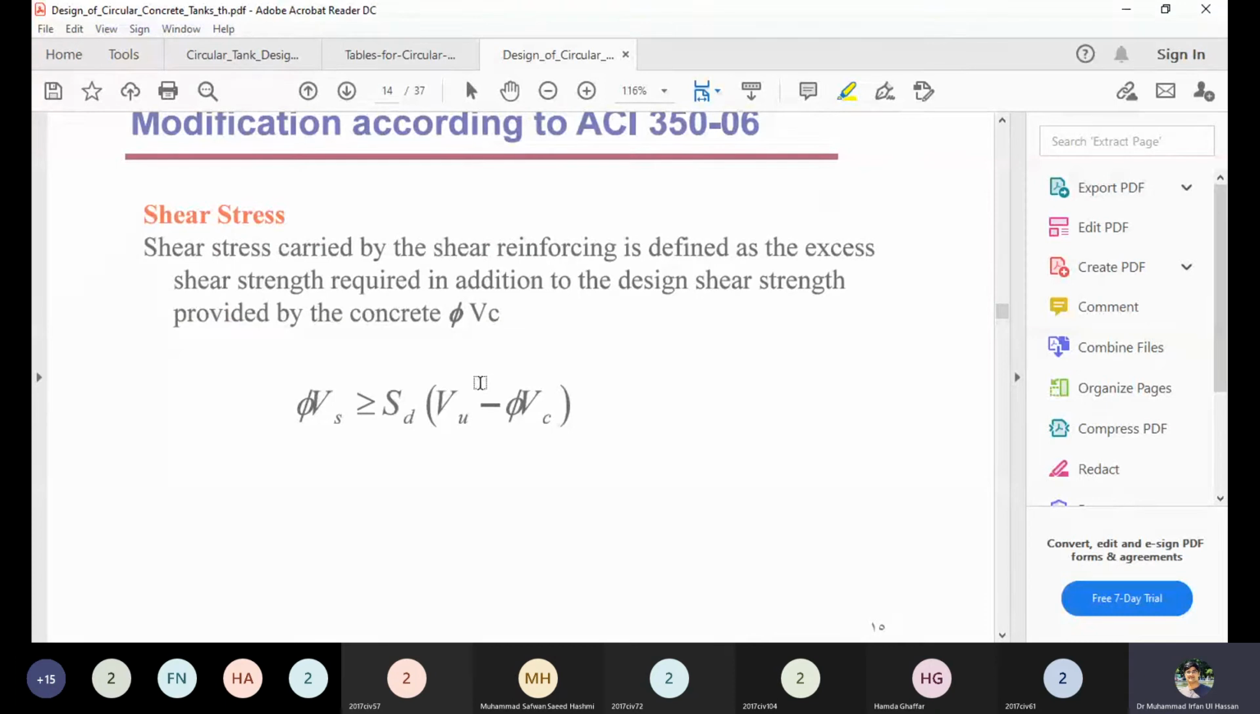Similarly, the partial shear stress, which is carried out by the shear reinforcement as the excess shear strength, which is required in addition to the design shear strength that is provided by the concrete. So phi Vc is provided by concrete and phi Vs is provided by reinforcement. So the reinforcement shear strength should be larger than the durability factor times Vu minus phi Vc.